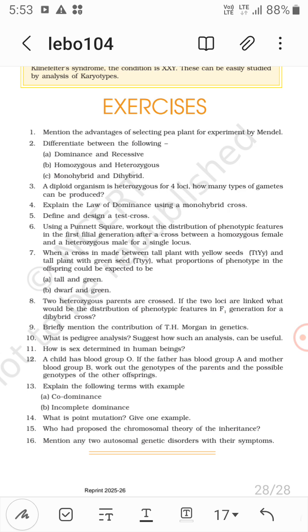Who proposed the chromosomal theory of inheritance? It was proposed by Sutton and Boveri, and the experimental verification was given by T. H. Morgan. So this is how it is.